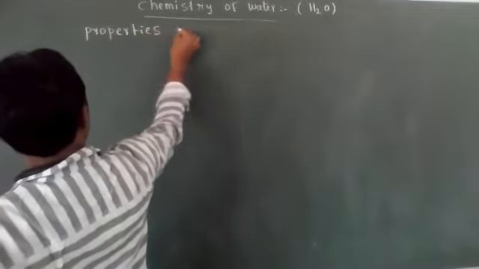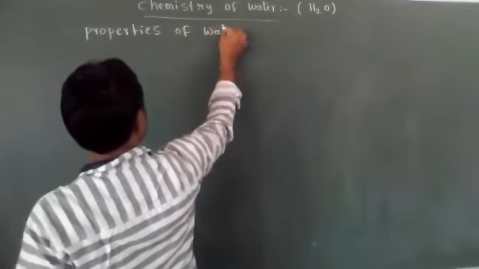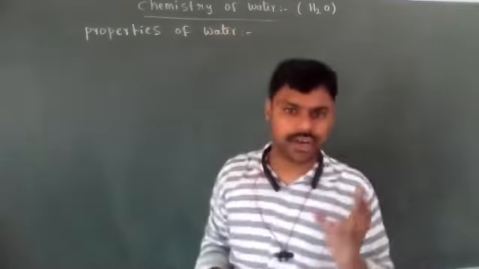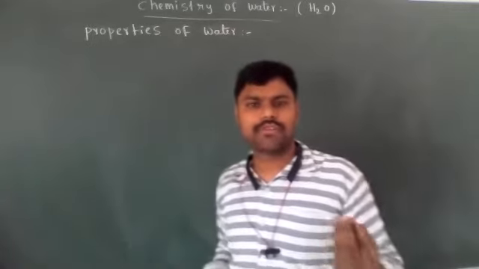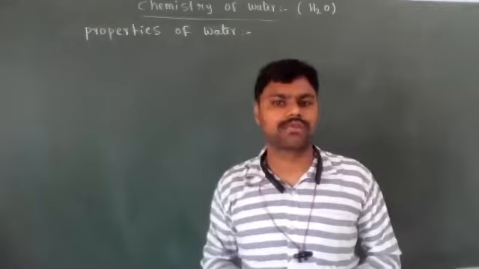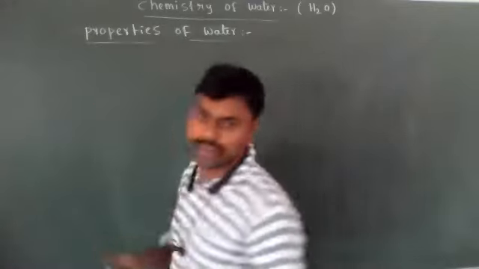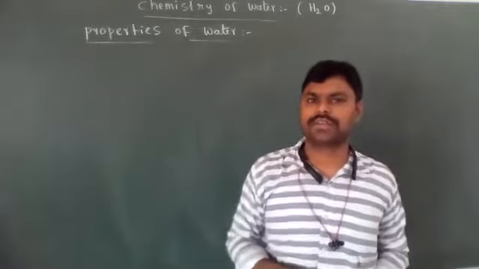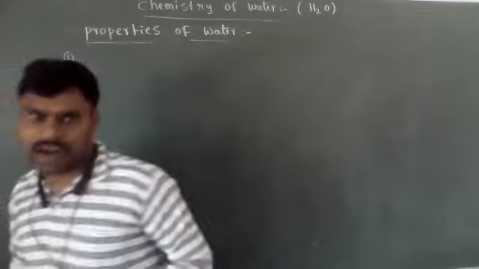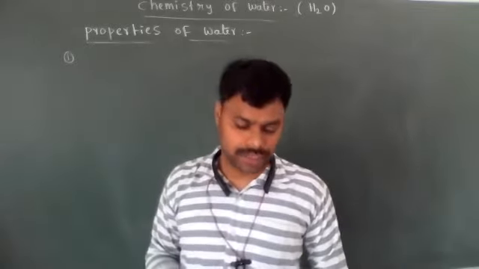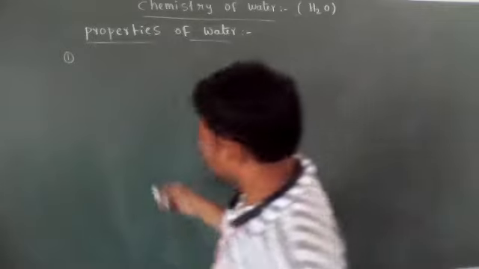Properties of water. These properties are just for understanding purposes only. The main important thing is removal of hardness of water. How to remove the hardness from water? That is very important. If you observe the properties of water, first, water has the autoprotolysis property. So the first one is autoprotolysis.